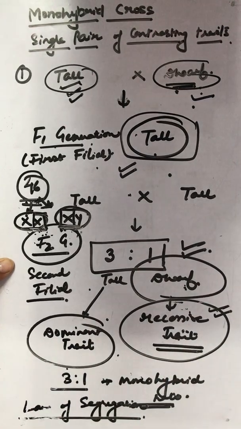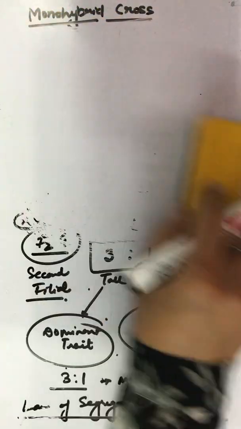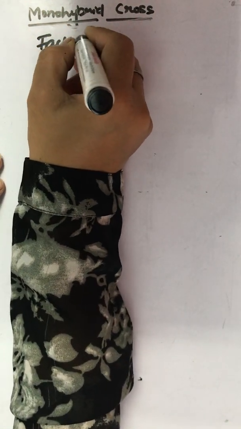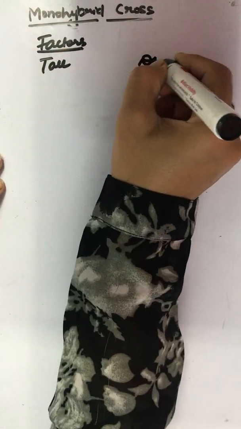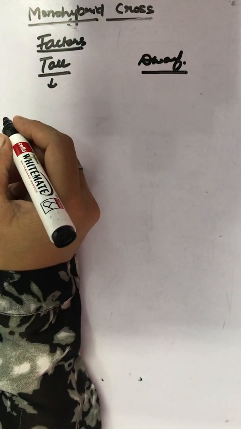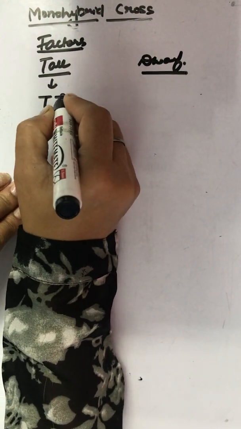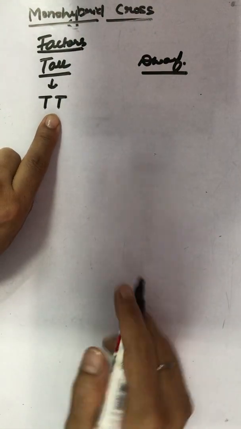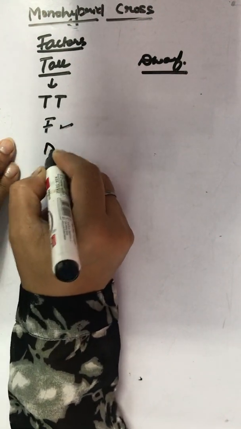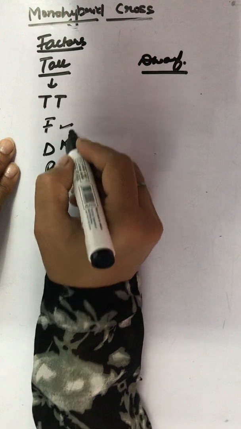Now coming to the explanation and how do we carry out this monohybrid cross. The explanation is, Mendel said that each trait is determined by a pair of factors that we know. Factors. If I am talking about tall and dwarf, and I have come to know that tall is dominant over dwarf, I basically have to assign it a pair of gametes. I am taking capital T as the pair of gametes that will represent tall. I can choose anyone else also. I can use F also. I can choose D also. I can choose P also, but no. These are of no use.